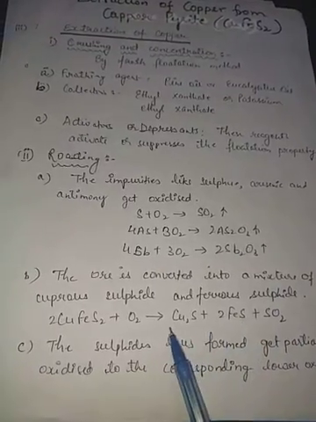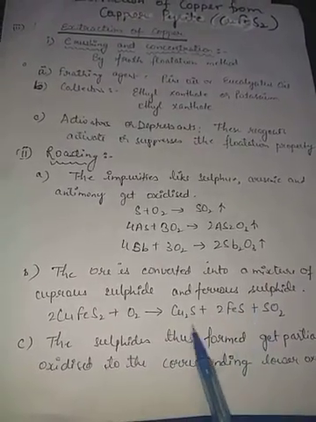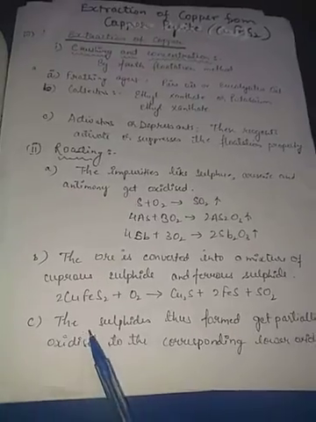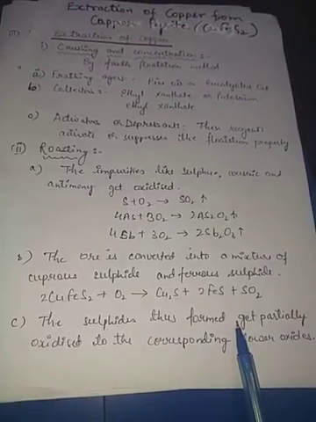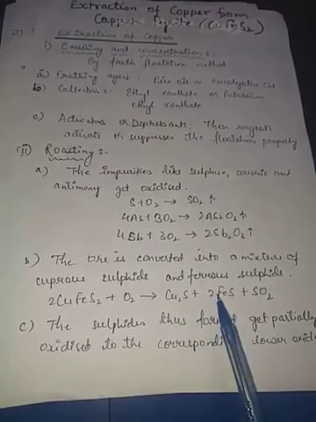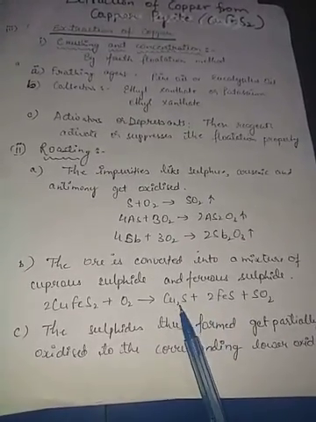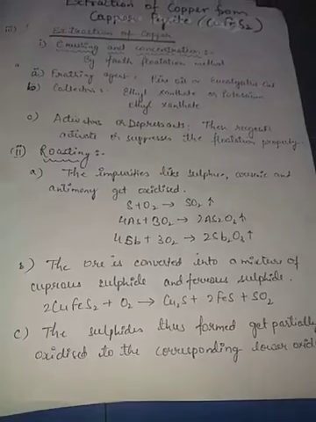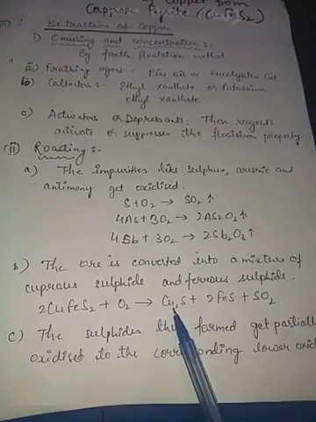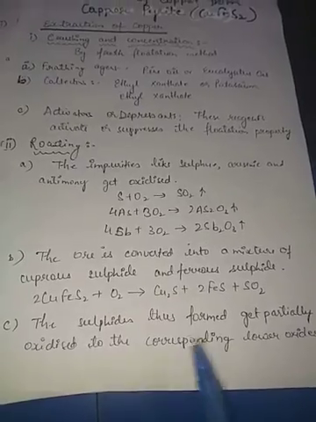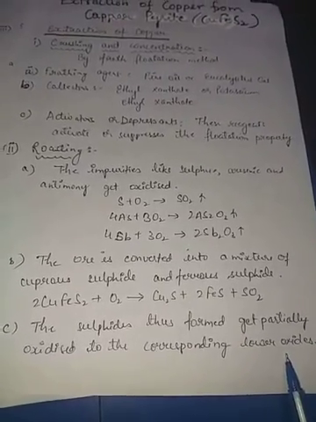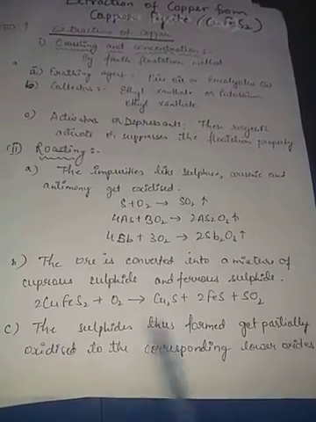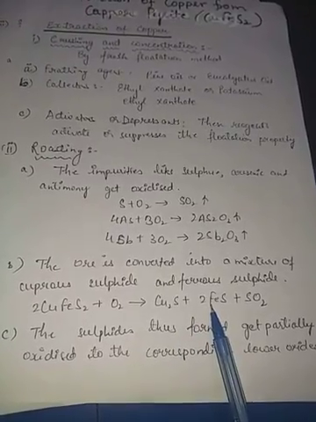Now in this process, all the reactions are based on these two sulfides. Here the sulfides thus formed get partially oxidized. See, partial oxidation will take place, and even after the oxidation, this copper sulfide and iron sulfide will remain there. Okay, because we will see so many equations here where we will be using these again. It means that not all the Cu2S and FeS will oxidize here.